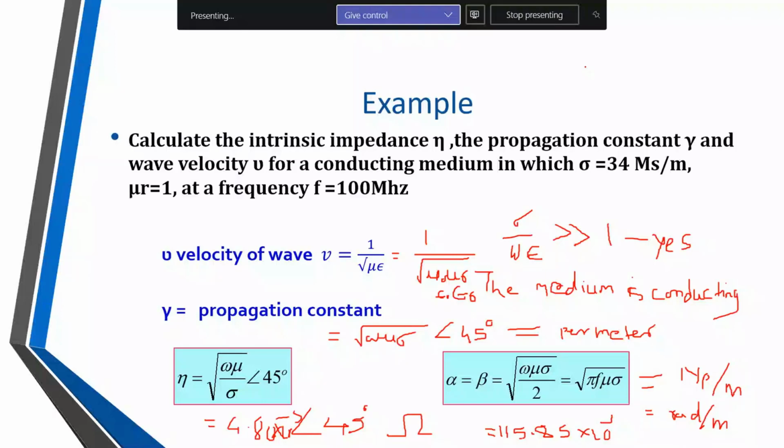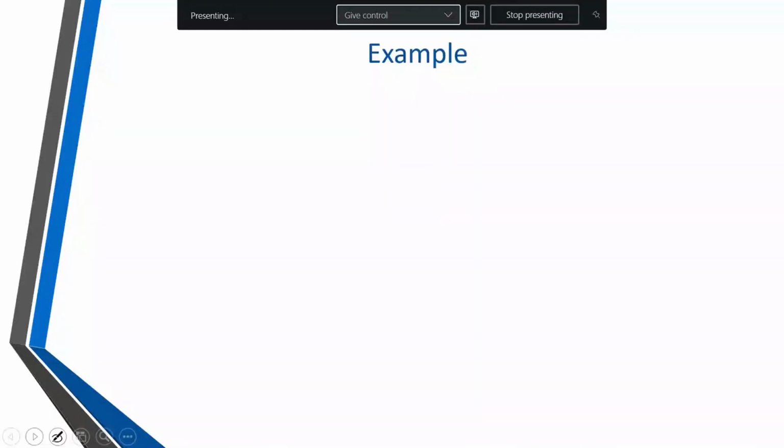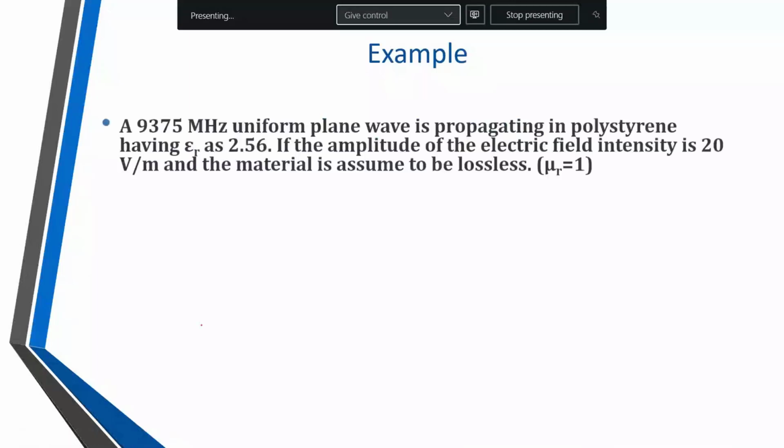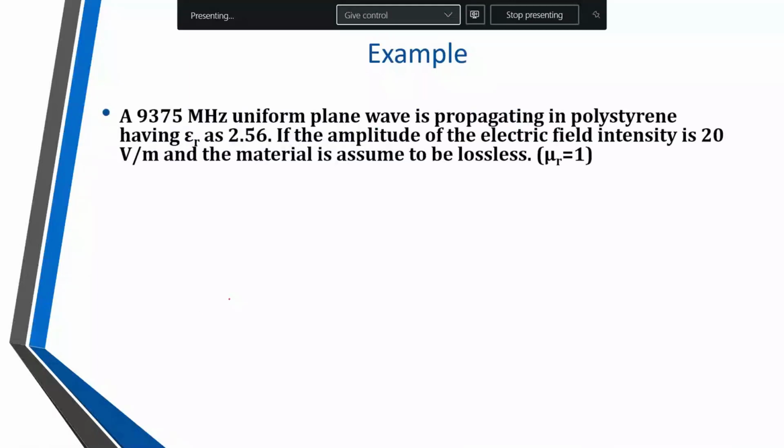It is for lossless media. Second example. A 9375 megahertz uniform plane wave is propagating in polystyrene having epsilon r equal to 2.56. The amplitude of the electric field intensity E bar is 20 volts per meter.